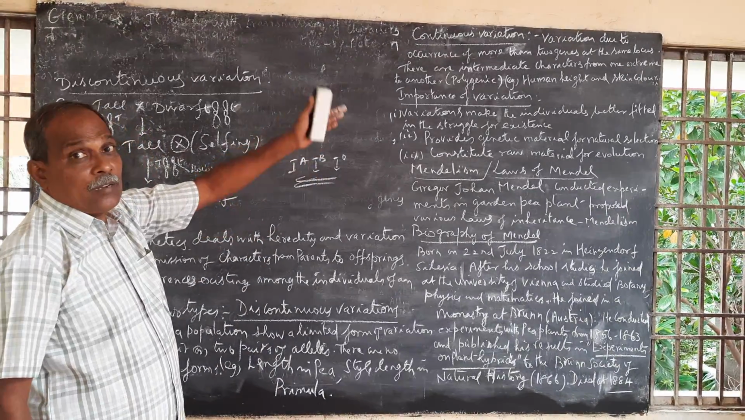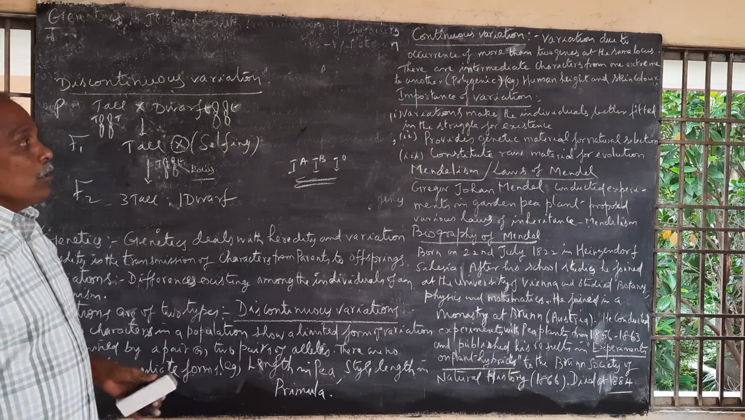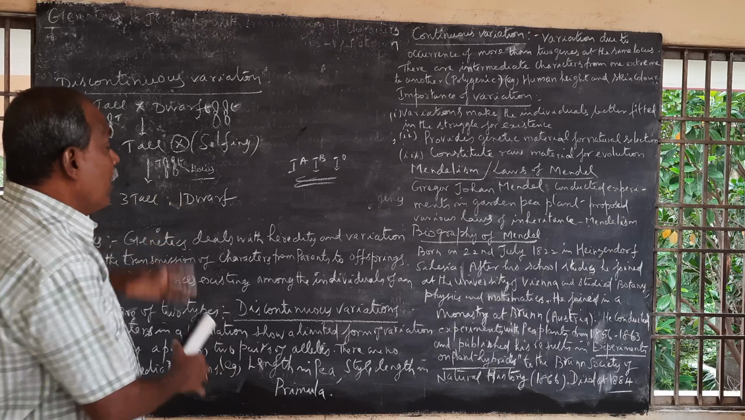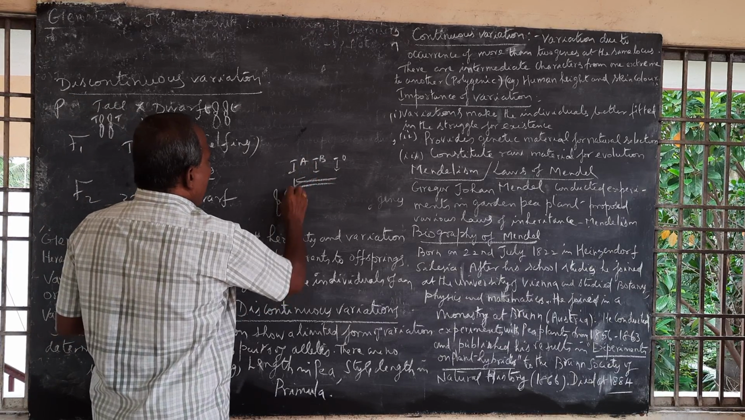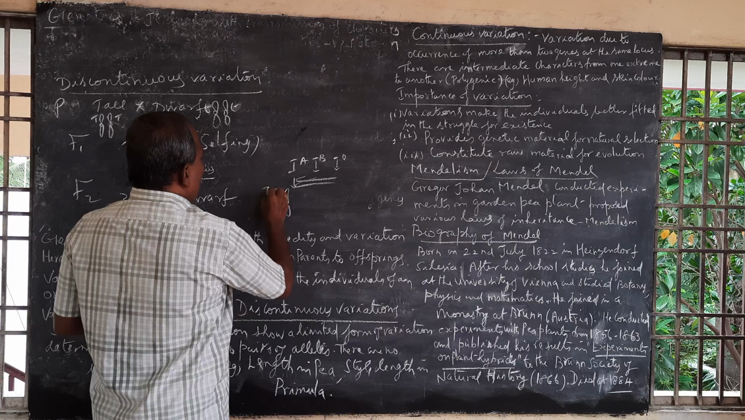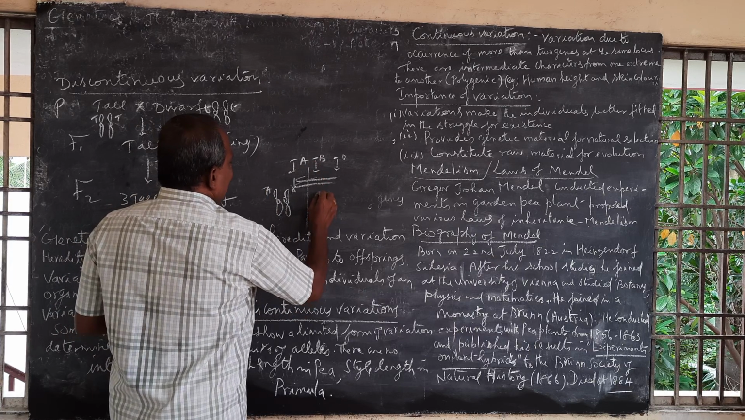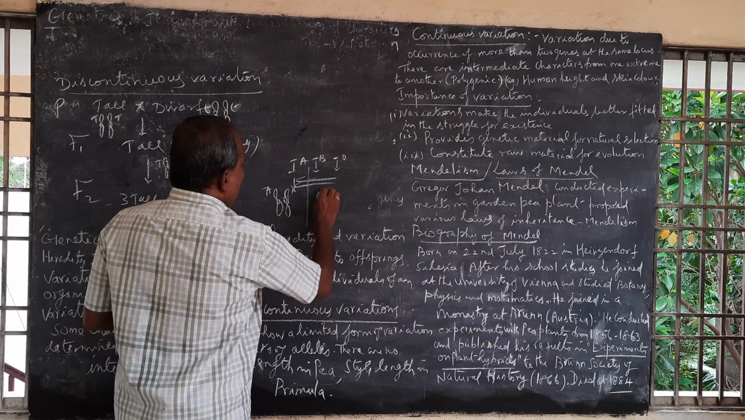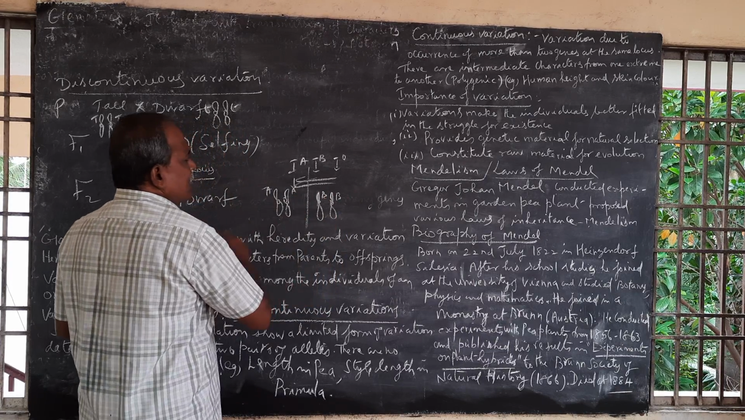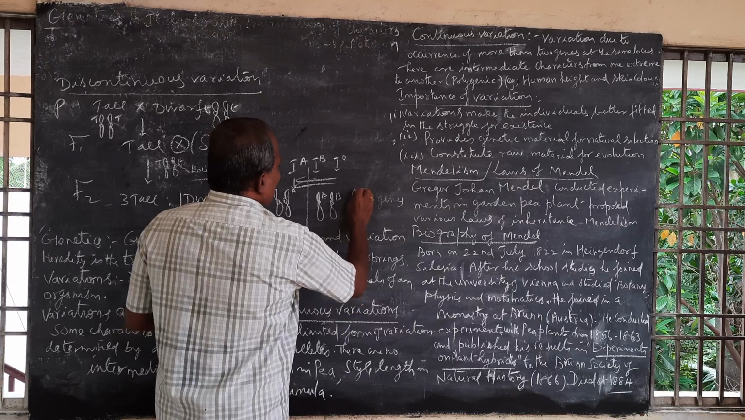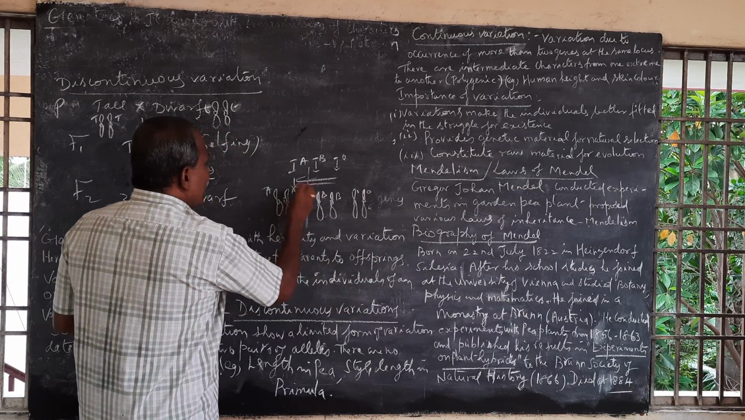So that is what is called continuous variation. In the occurrence of more than 2 genes at the same locus, how will it be? IA, then IB, like this, then OO. So like that, on the same chromosome.